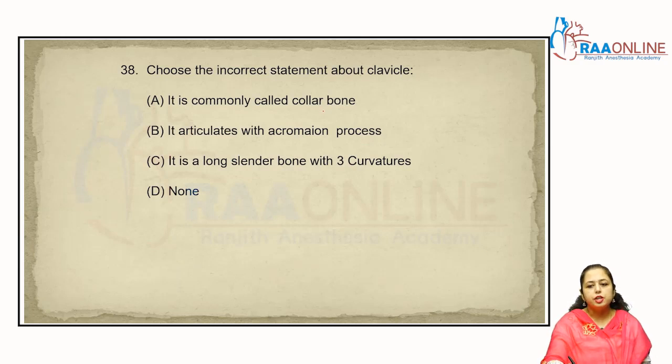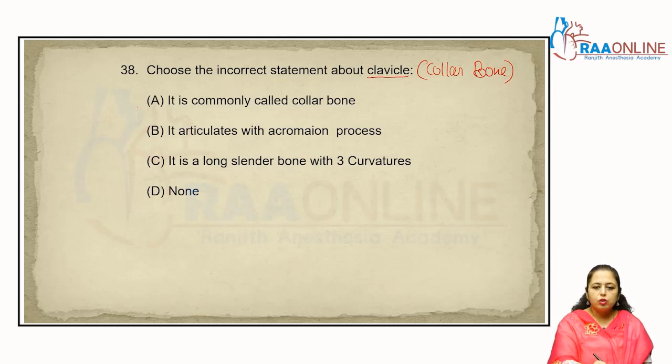Choose the incorrect statement about the clavicle. Clavicle is called the collar bone, which is also known as the beauty bone, right? It articulates with the acromion process, right? It is a long slender bone with 3 curves.